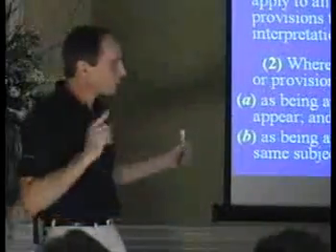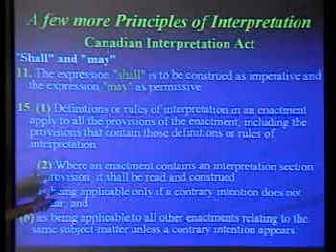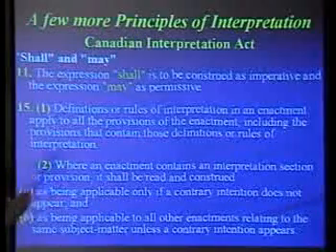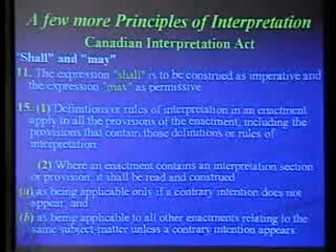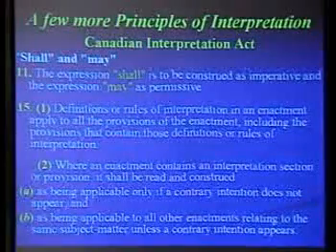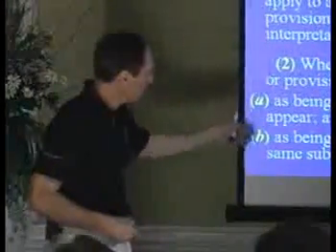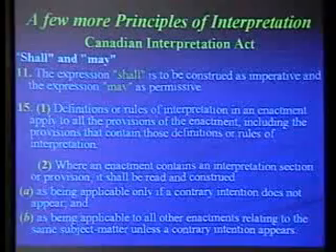But 15.2, he goes, where an enactment contains an interpretation section or provision, it must be read and construed as being applicable only if a contrary intention doesn't appear. You'll see how that plays in. Sometimes a word, if you actually try to take this meaning and drop it in, it would actually collapse the statute. It just wouldn't make sense. So there's times we can see that. But B is more important to remember, section 15.2b, as being applicable to all other enactments relating to the same subject matter unless a contrary intention appears.